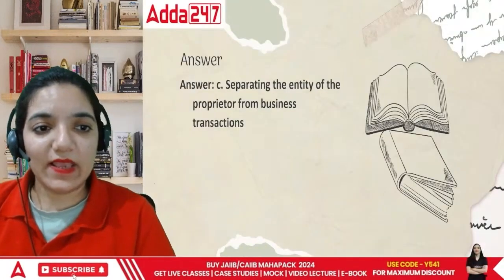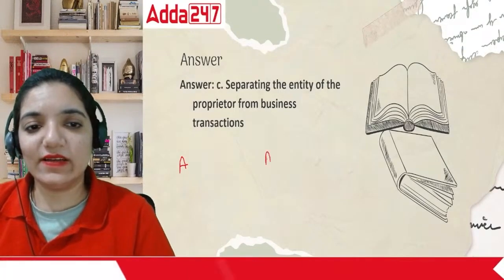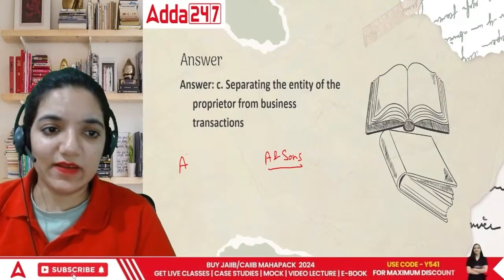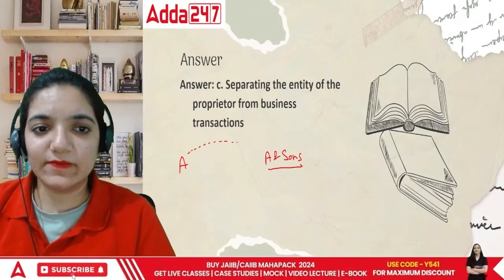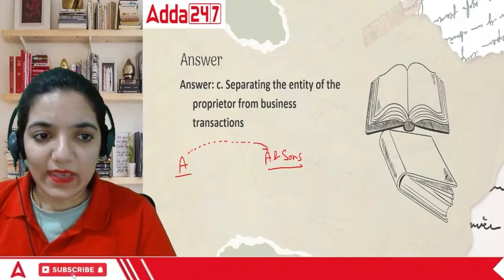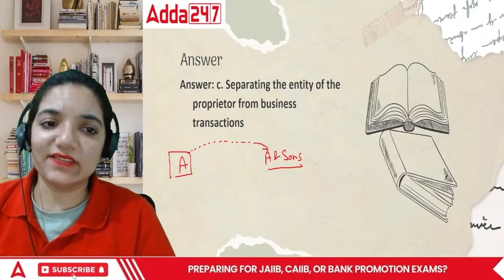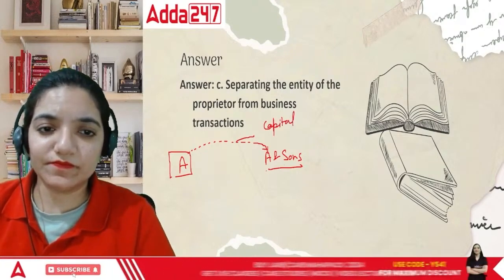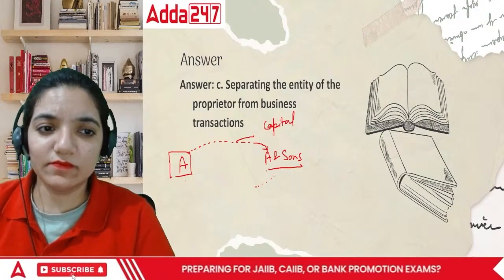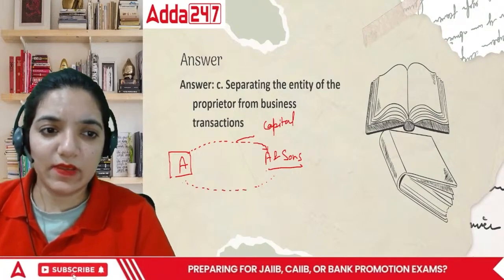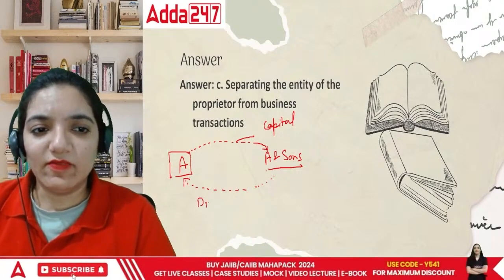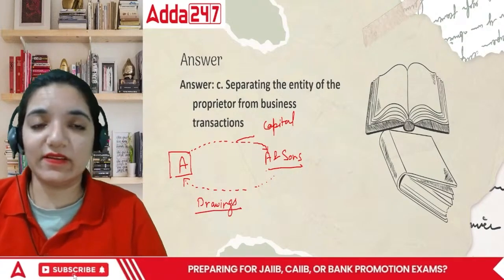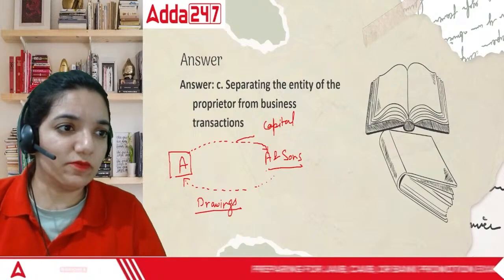If I am A and my business is A and Sons, A and Company, whatever you feel like. Now in this case, A has put money in A and Sons. The money that he is putting is called capital. The money when withdrawn from the books of accounts for his personal use, say the person said that I would like to buy a house.